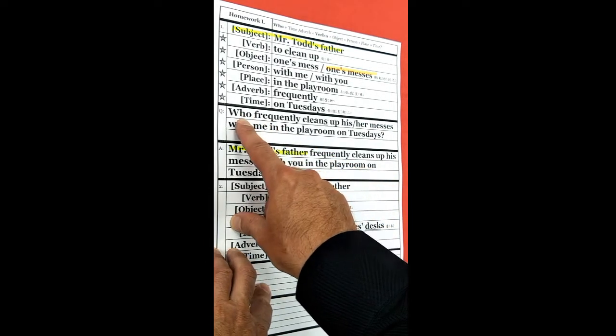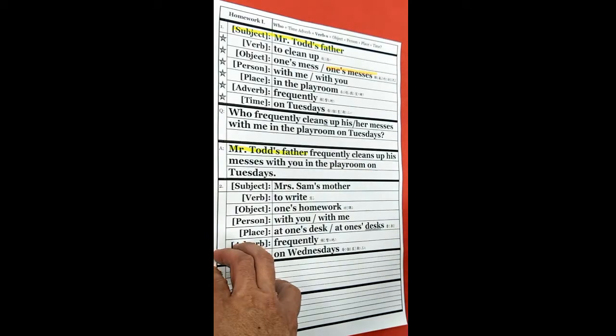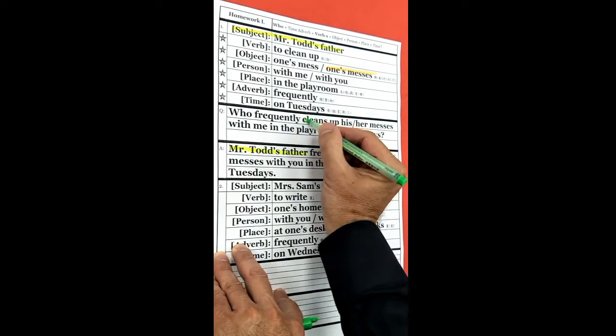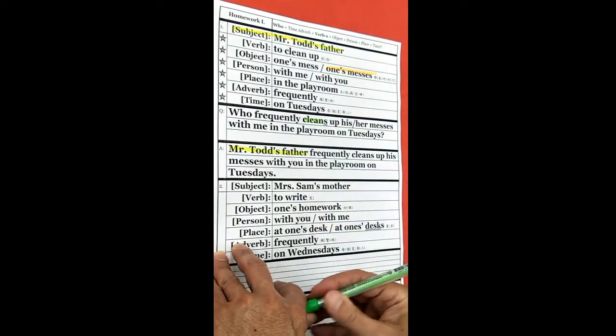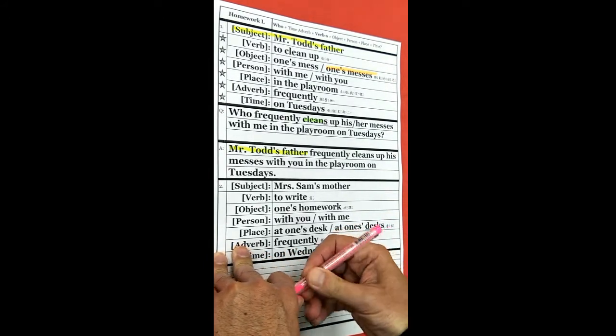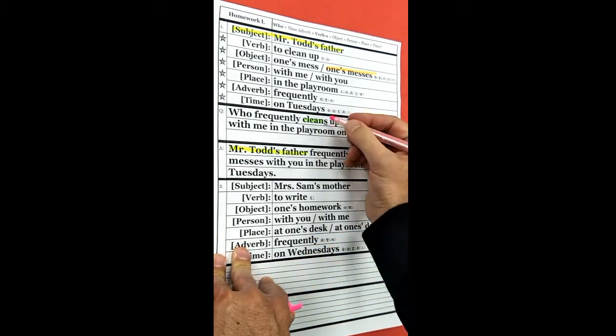All right. Let's do the question. Who frequently cleans? So there we have it. We have the verb clean, but because it's a who question, we need the S. Cleans. Who cleans up his or her messes with me in the playroom on Tuesdays?